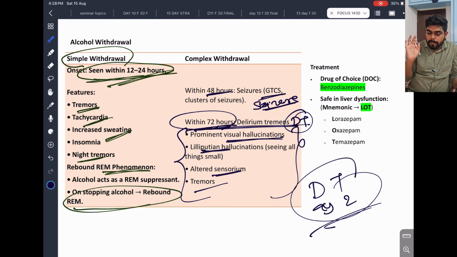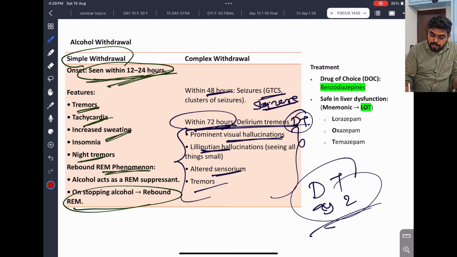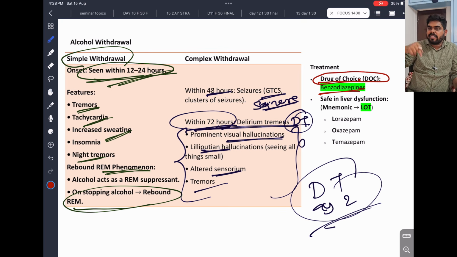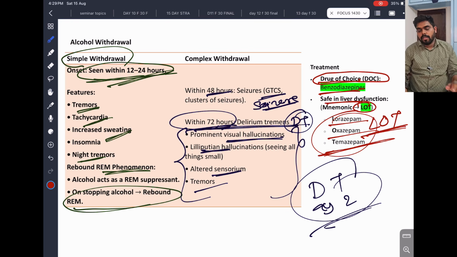So simple withdrawal, complex withdrawal. The treatment for this: the drug of choice for alcohol withdrawal tremors and all is benzodiazepine. Because of alcohol, the liver is already damaged, so giving some benzodiazepines can cause problems to the liver. It is again dangerous, so we have to give drugs that are safe in liver dysfunction. The benzodiazepines safe in liver function are lorazepam, oxazepam and temazepam (LOT). We have to save the liver. The liver is already in some damage, so LOT should be given: lorazepam, oxazepam and temazepam.